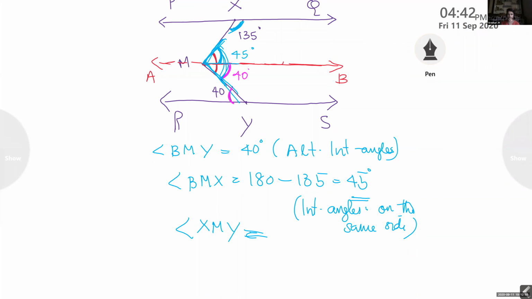Because the middle one is split into two angles, this one and this one. So when you add those two, you will get the answer: 45 plus 40 equal to 85. After drawing that parallel line, it will be easy for us to do.